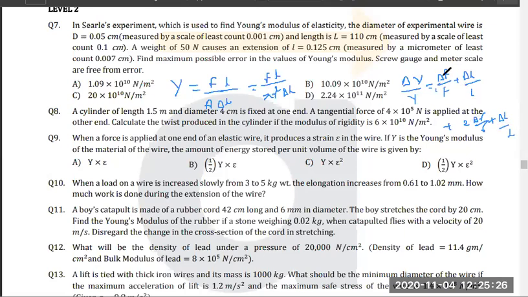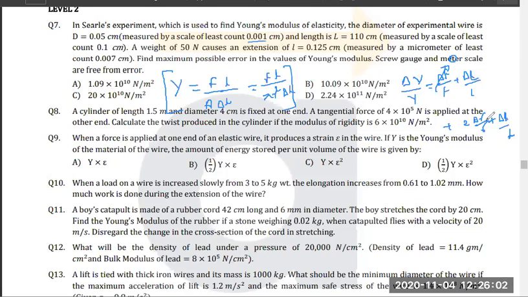Now since force will not change, so it is 0. And this is delta capital L by L, and this is delta small l by l, which is the change in elongation, not error in elongation. This is error in length and this is error in elongation, right? So I hope all of you can find Y from this equation. Y you can find using this directly, formula putting getting, then delta Y using this, because you are given this least count, guys. You are given delta L, you are given L, so you can find this ratio.